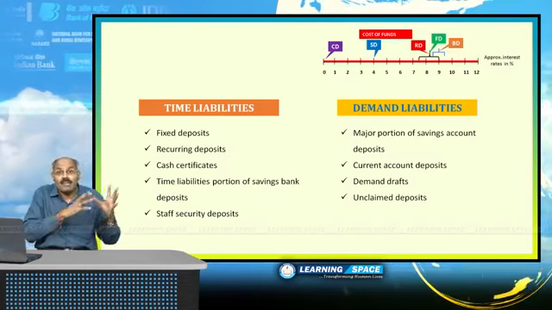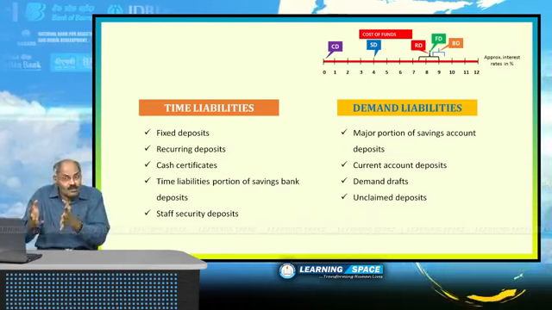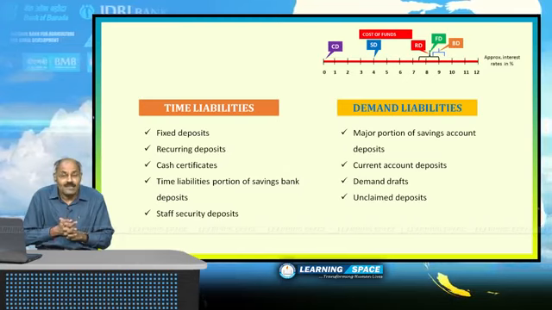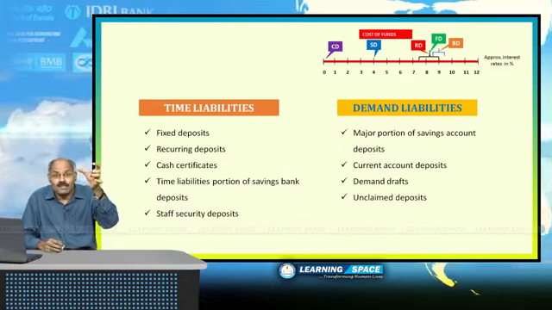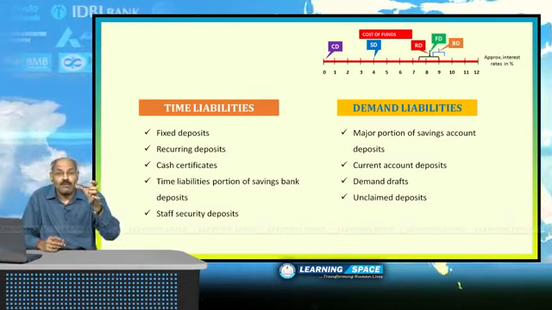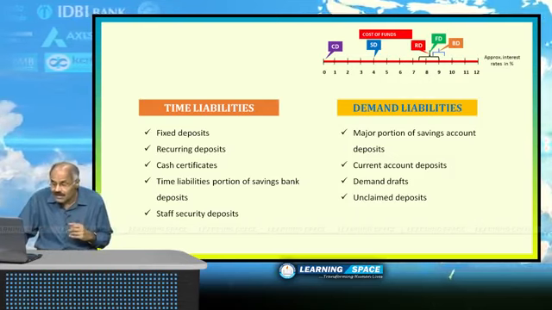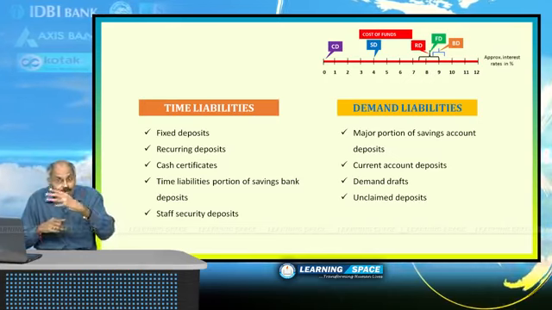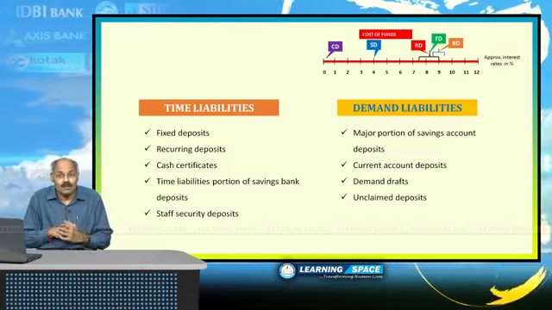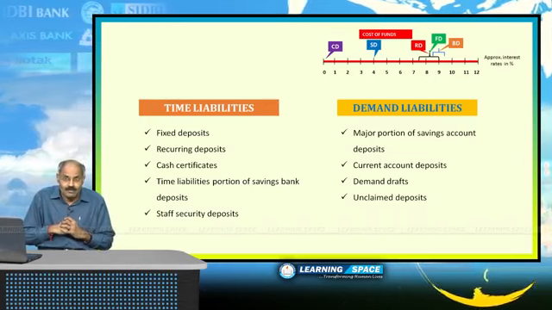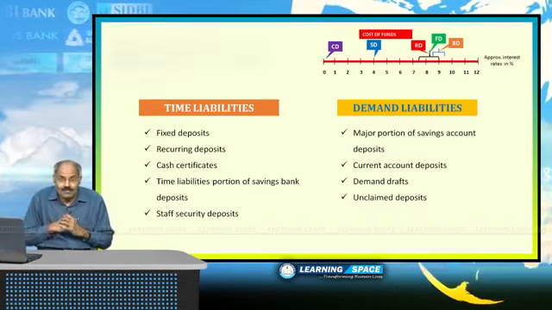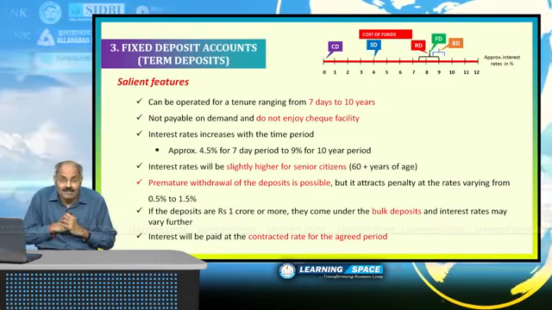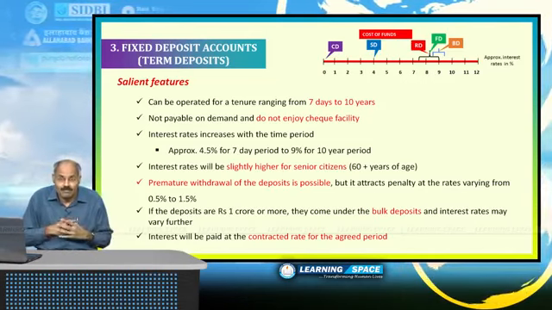Right. Having recapitulated all these things, let us move on to the core aspects of this module: what is a fixed deposit, what is a recurring deposit, and what is a bulk deposit. We are going to discuss these aspects. These are time liabilities for a fixed time. A fixed deposit receipt is for a fixed time.